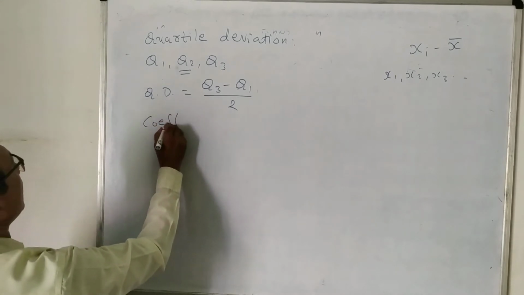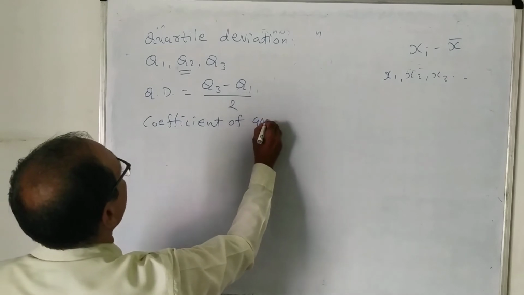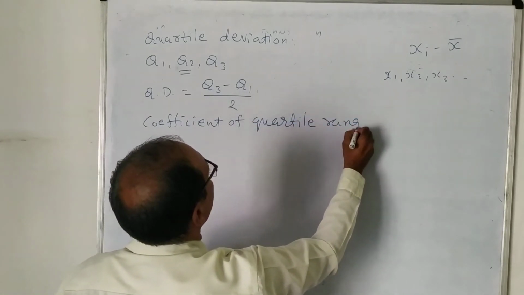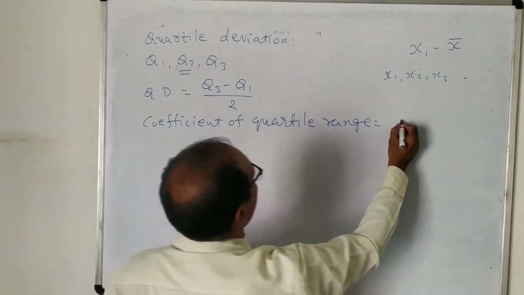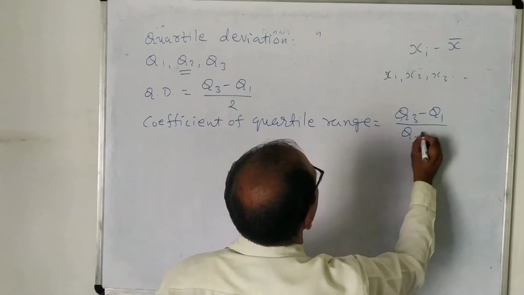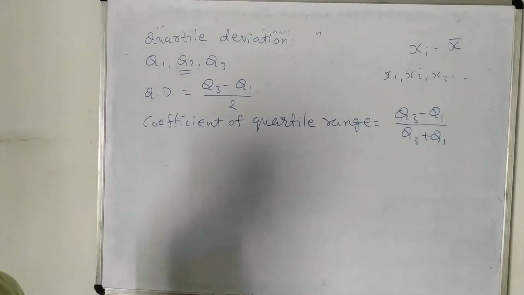Then comes the coefficient of quartile range, and this can be found as Q3 minus Q1 divided by Q3 plus Q1. It is also very simple. You can remember this very easily. Okay, and